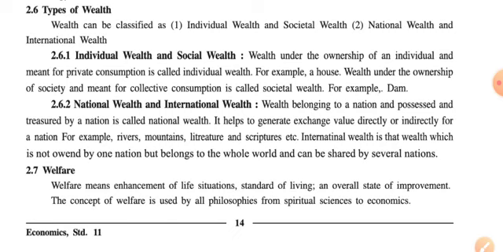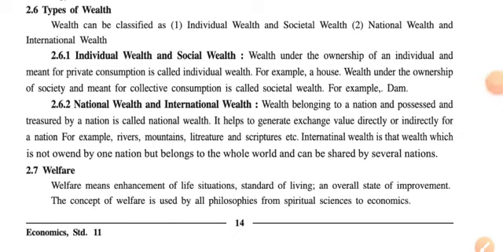For example, a house. Let us take another example. If I have my own vehicle, then it is for my personal consumption. I may use it any way I wish or deem fit, so it becomes individual wealth. So here we have two examples. The first is a house, which is in the ownership of a person, and he can allow others to use it or exclude others from using that particular house. In the same way, vehicles, different kinds of private properties and ornaments are the same type of wealth.